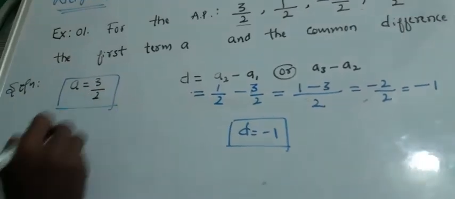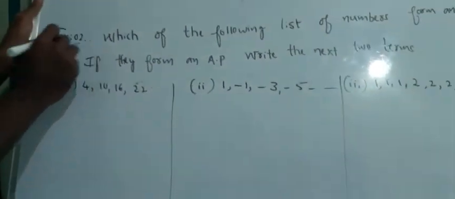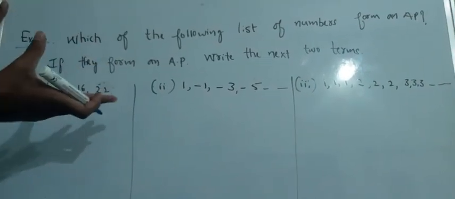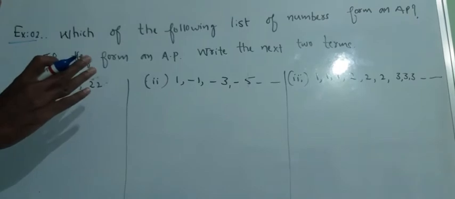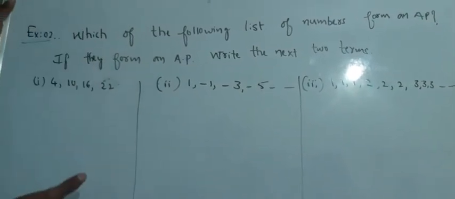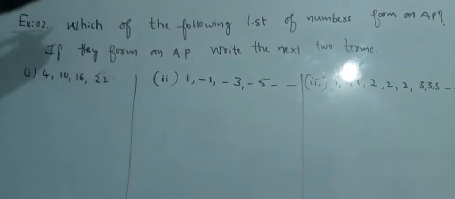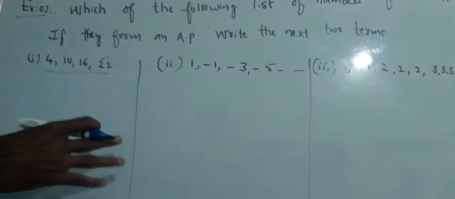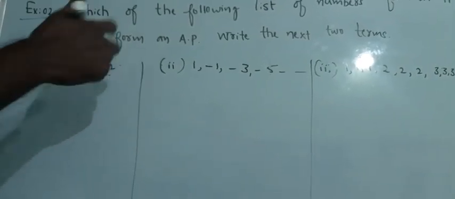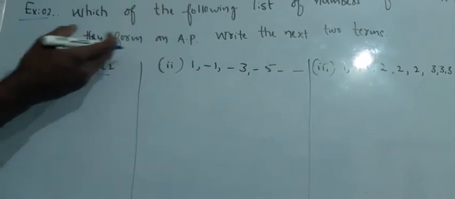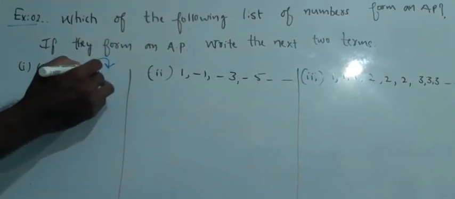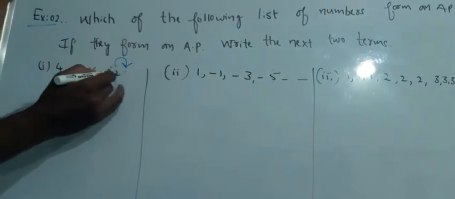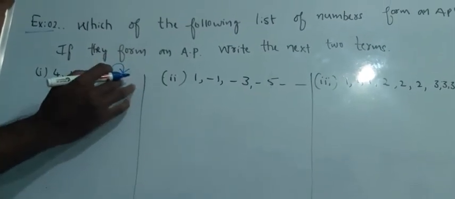What is A here? 3 by 2. Next. Example 2. Which of the following list of numbers form an AP? First, we need to check whether the given list of numbers are in AP or not. If they form an AP, write the next two terms. If they form AP, then we need to write the next two terms. How will we get the next two terms? We add the common difference to the last term, and we'll get the next two terms.